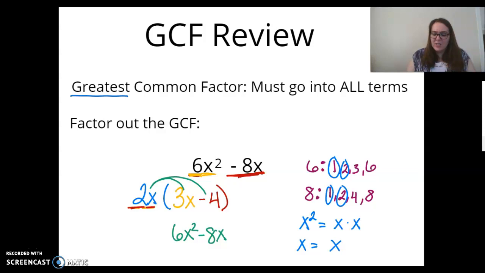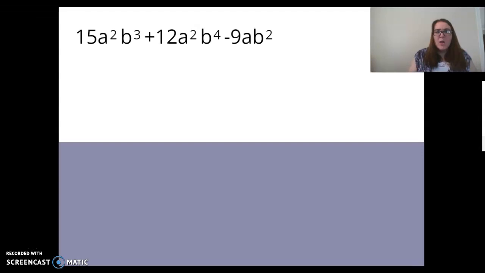As I put up these next couple, if you feel confident already, like, hey, I remember this, I got it, then feel free to pause. But here we go. Here's my next example. Now, nothing's going to stop you from writing down the numbers like I did off to the side with the 6 and 8 before. You can do that on every question if you want to. You also do not have to.